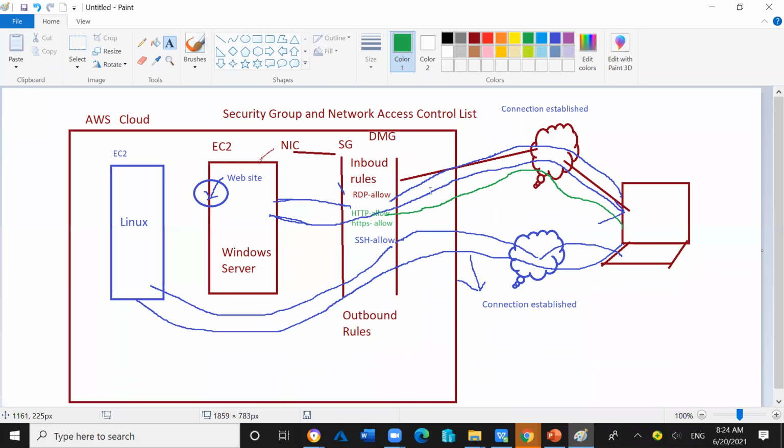Then the incoming request which is coming from the external computer and wants to reach the web server, if it is found allowed, then the request will be allowed to forward towards the web server, and the web server, on the incoming request which is coming from the client, will have to give the response towards the client computer, and the website will be open.